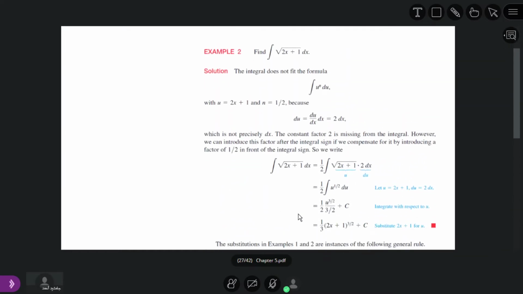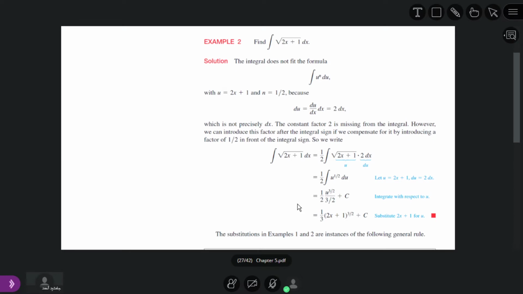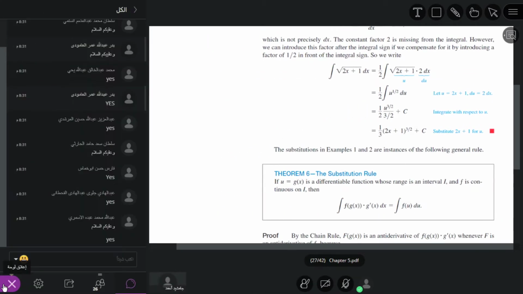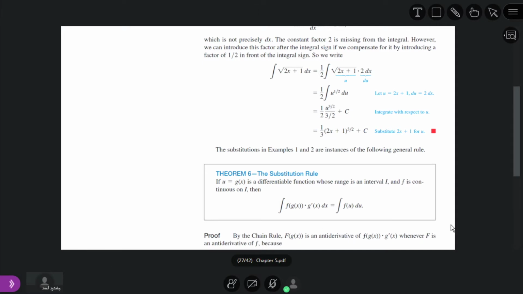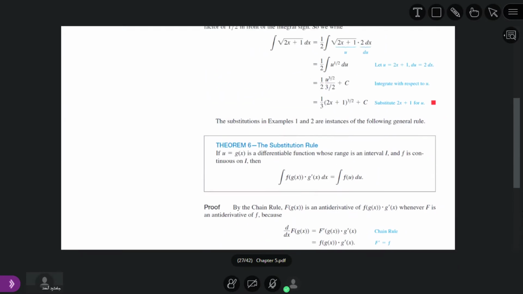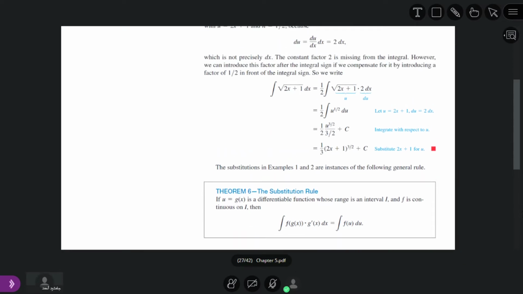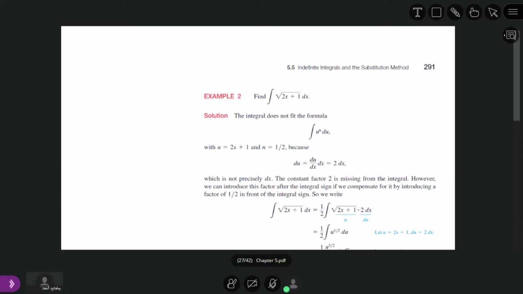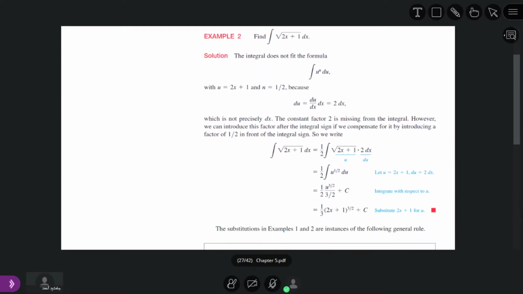It means we can take its derivative, or its derivative exists, whose range is an interval I. So the range of the function g of x is I, where the same range is the domain of the function f, and this function f is continuous over the interval I. So this theorem states that if u is equal to g of x is a differentiable function whose range is an interval I, and f is continuous on I,